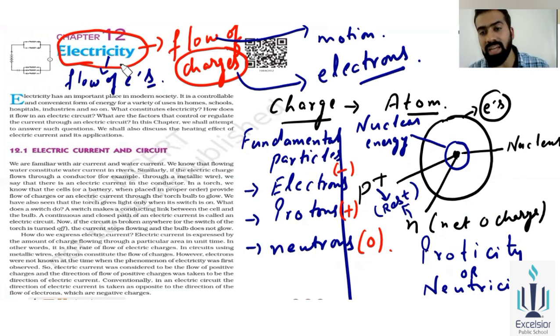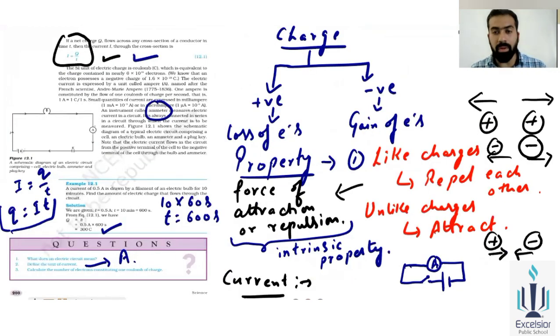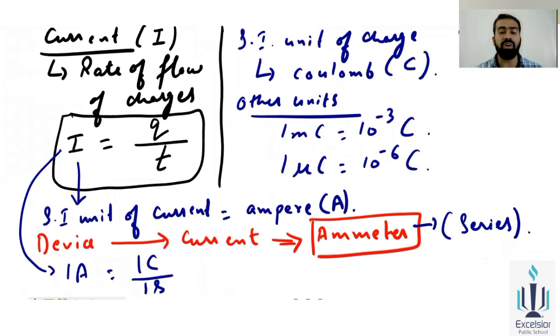Charge क्या होता है, charge atom से कैसे बना है, fundamental particle कौन कौन से हो सकते हैं उसके. Okay, after that the second में हमने basically किया कि charge के basically types क्या है, ठीक है, positive negative क्या है, उसकी properties क्या है. There will be a property that like charges repel each other, unlike charges attract each other. Okay, that will be your intrinsic property. Okay, so after that we'll see that current, what is current over there, that is the rate of flow of charges. There SI units of the charge as well as the current.